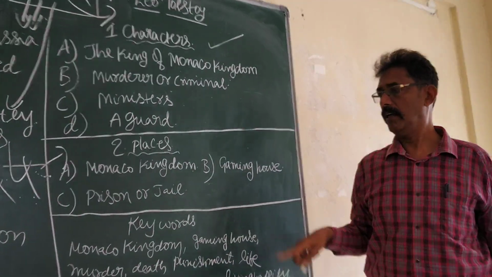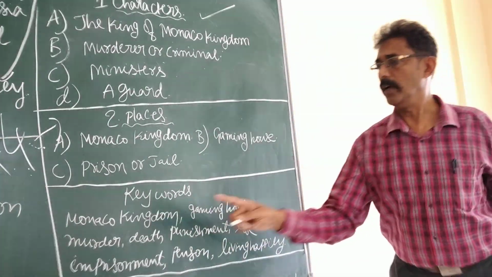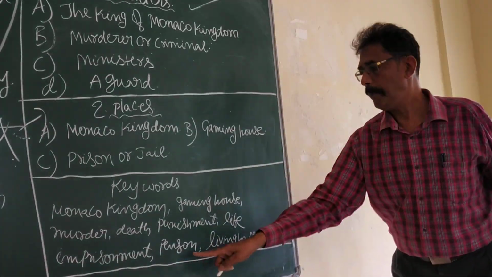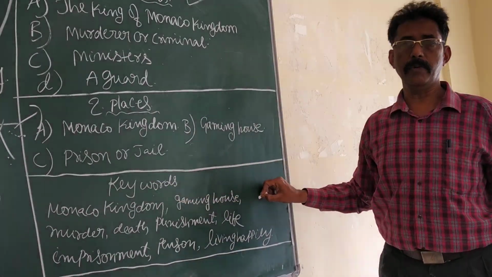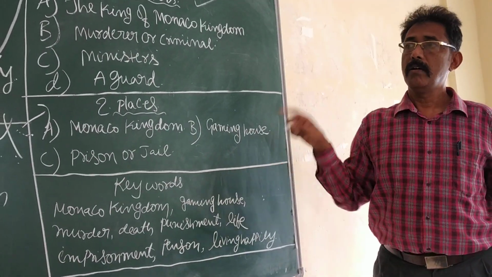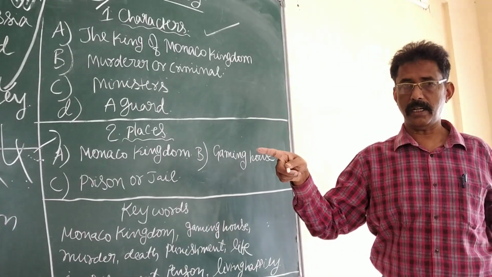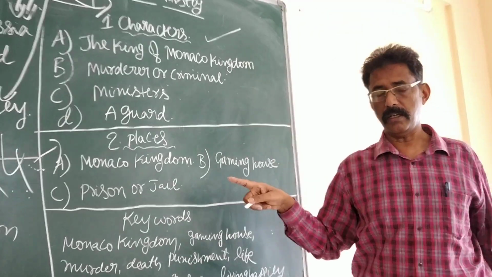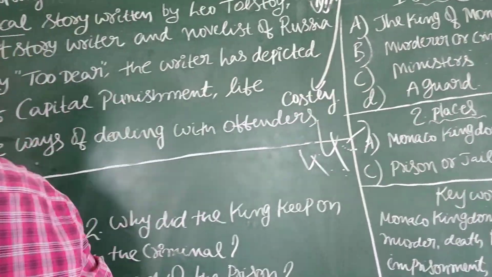Keywords: Monaco kingdom, gaming house, one murder took place, death punishment, life imprisonment, pension, living happily. These keywords are very important. Now, first I have written 2 introductory lines. First understand that one. Later I will proceed with the main summary of the lesson.